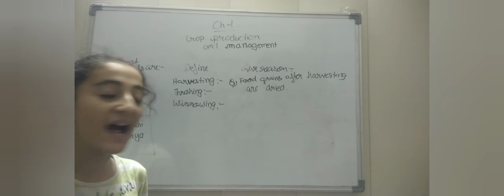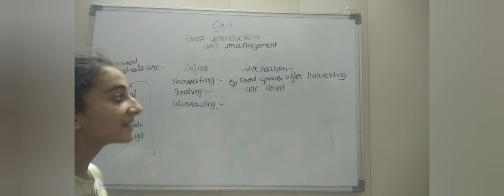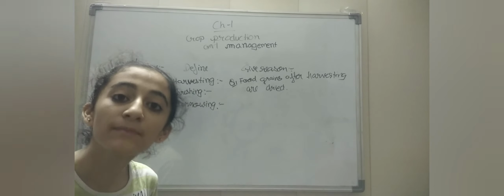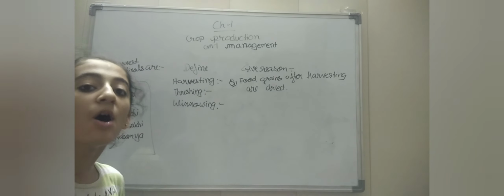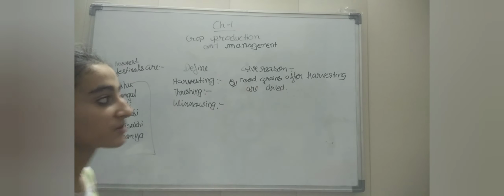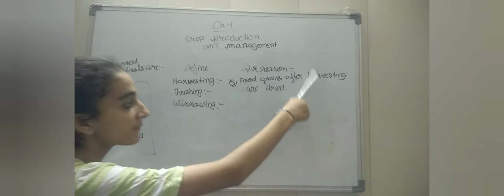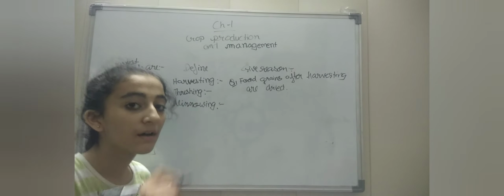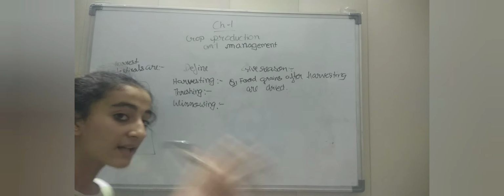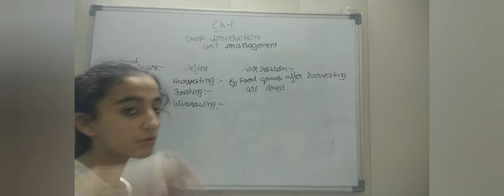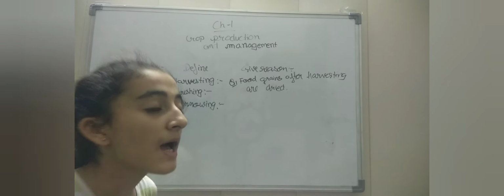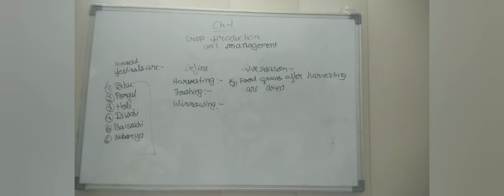Food grains after harvesting are dried because the harvested crop has moisture which can ruin or damage the crop. So after harvesting, the crop is dried in the sunlight, the moisture content goes away, which cannot ruin the crop.